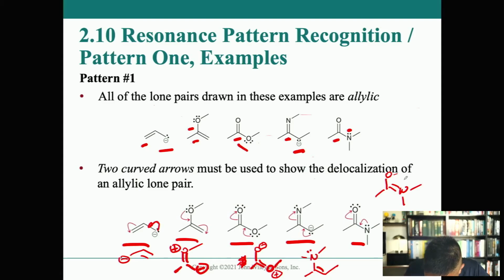Oh, I forgot to draw the charge there. Four bonded nitrogen. So the other thing you notice, whenever you're drawing a resonance structure of a molecule and its resonance contributor, you always have a conservation of charge. This first one had a negative charge total, and so does the second one. This first one had 0 charge total, and the second one also has 0 charge, because a minus and a plus cancel out. Same thing here, 0 charge total, minus right here, plus right there. And then same thing here.